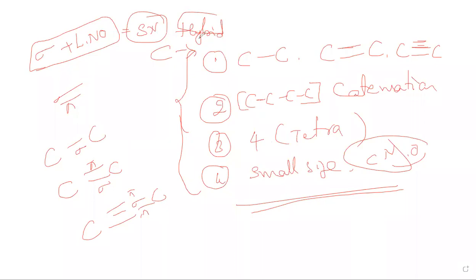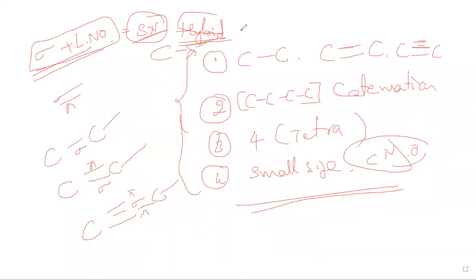Hybridization: equivalent energy atomic orbitals combine together to form new hybrid orbitals. Carbon shows different hybridization in single, double and triple bonds. So the number of sigma bonds plus the number of lone pairs gives the steric number, which itself gives the hybridization.